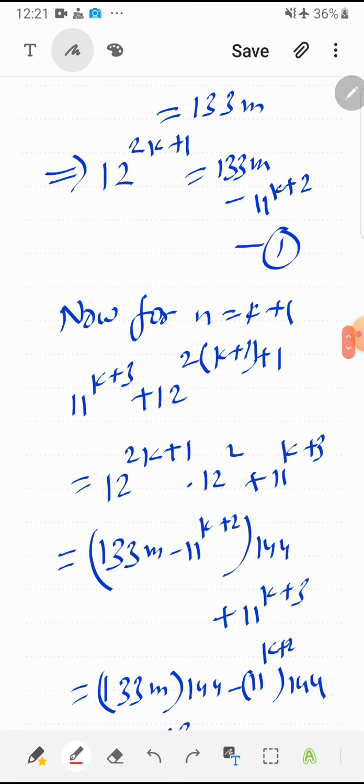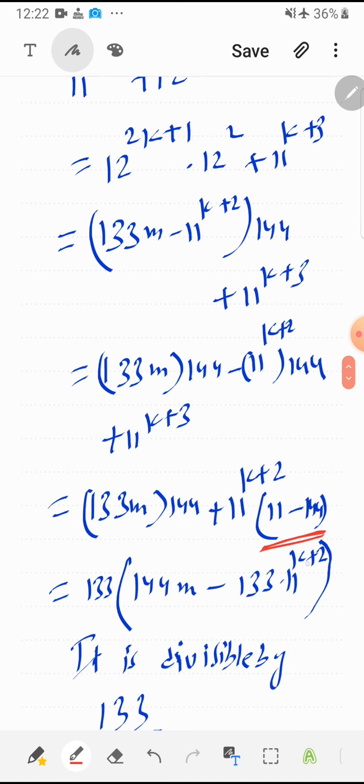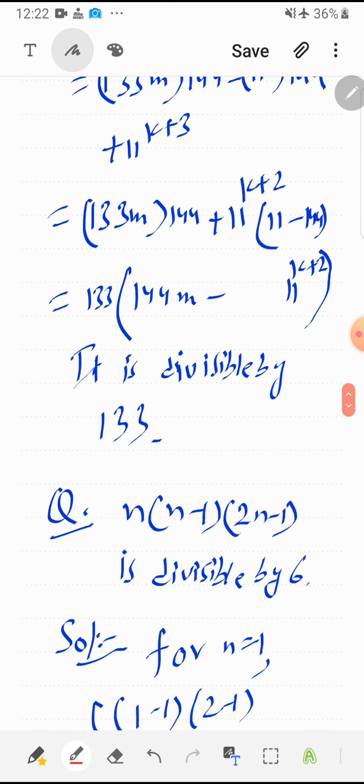Now next, I am putting the value of 12 raised to the power 2k plus 1 here. Again, don't actually multiply 144 with 133, just write this symbolically and take common 11 raised to the power k plus 2 from these two terms. So inside the bracket it is 11 minus 144, which is minus 133. Finally we can take 133 common from these two terms, so that we can write 133 times 144m minus 11 raised to the power k plus 2 in the bracket, so it is divisible by 133.